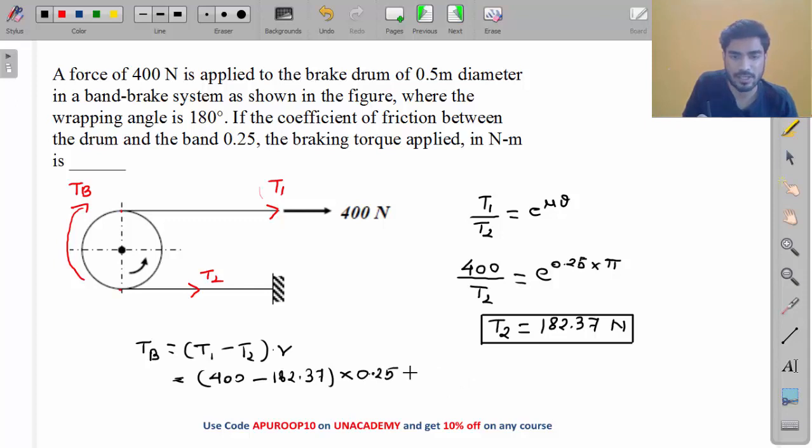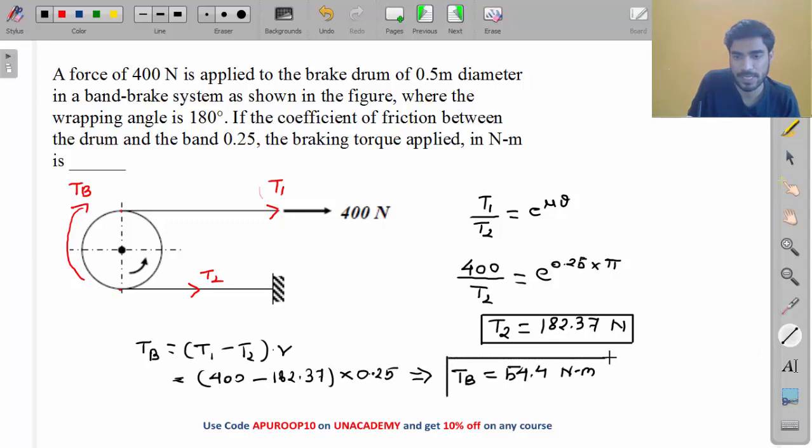So what will be the value of TB, my friend? Calculate it. 400 minus 182.37. Okay, so this is 217.63. 217.63 multiplied by 0.25 is 54.4 Newton meter. Okay, so this is the final answer. This is the braking torque, my friend.